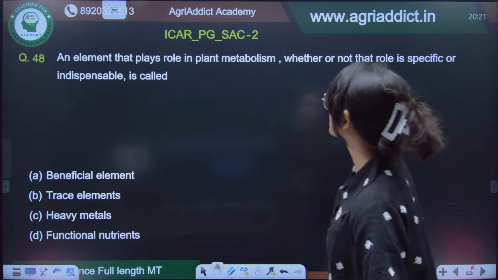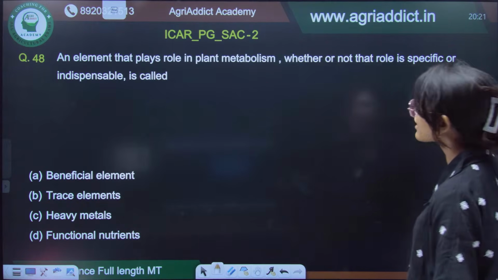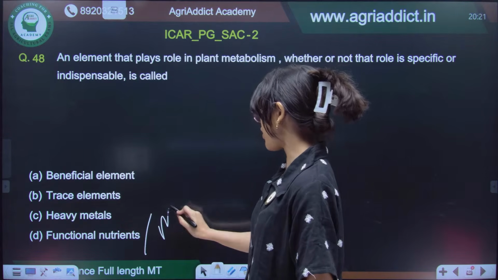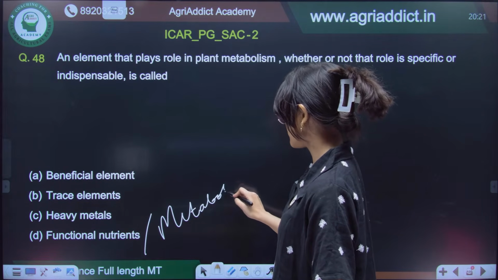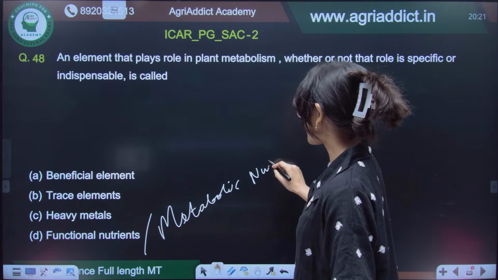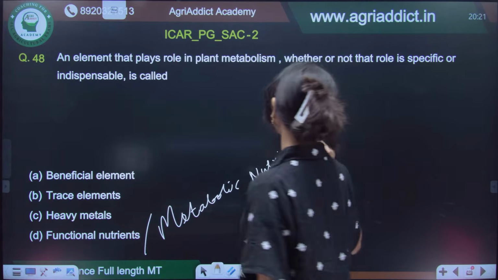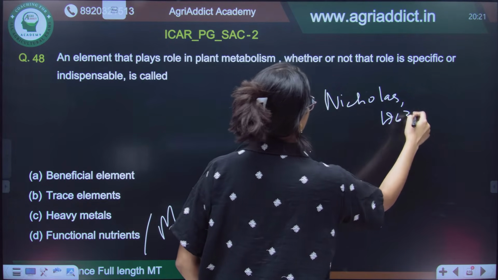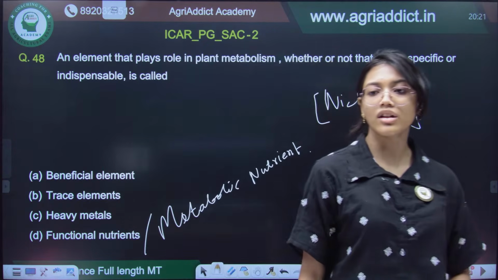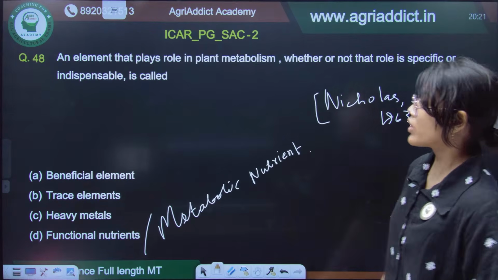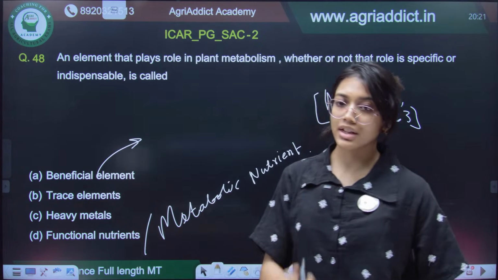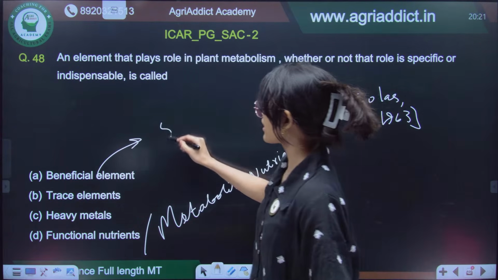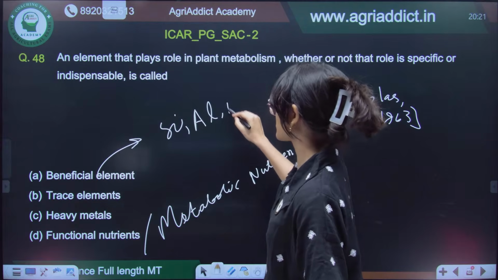Now, an element that plays a role in plant metabolism, whether or not its role is specific or indispensable, is called a functional or metabolic nutrient. This term was given by Nicholas in 1963. What are beneficial elements? Beneficial elements play an important role in plants, like silicon, aluminium and sodium.